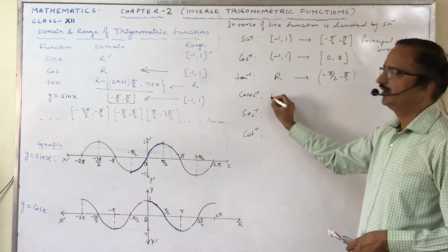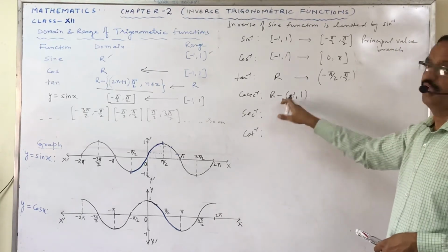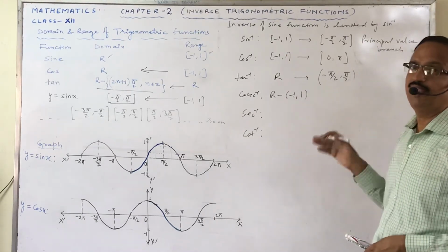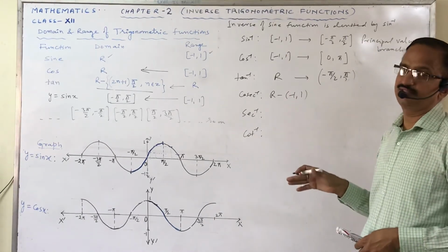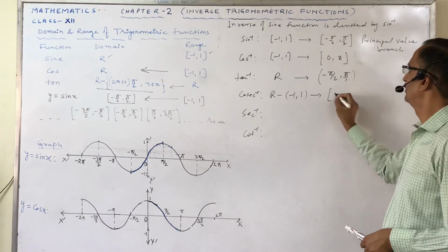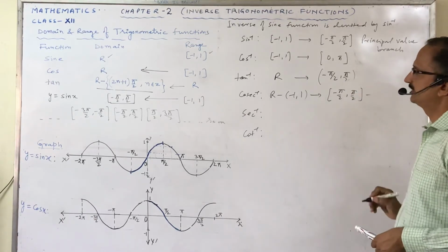The domain is this one, this is the range of the cosec function, so this is the domain of cosec inverse. And the range is minus pi by 2 to pi by 2.